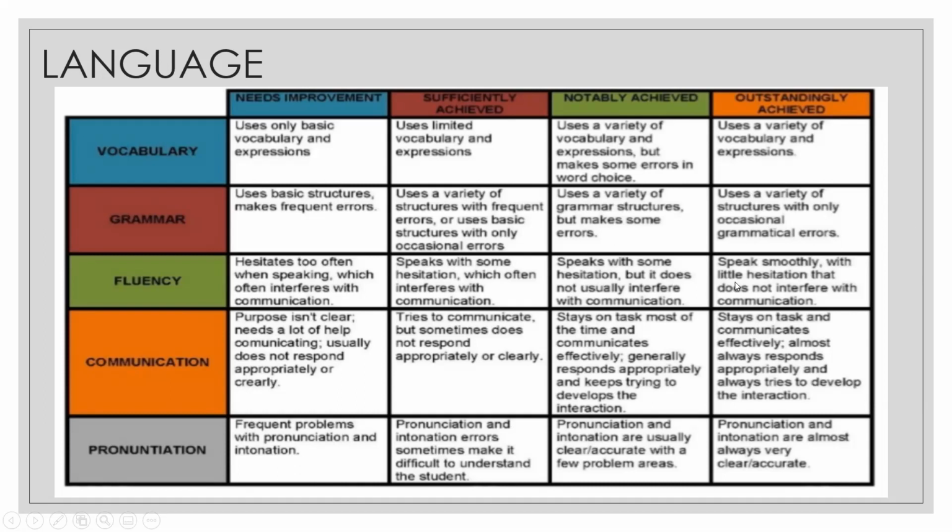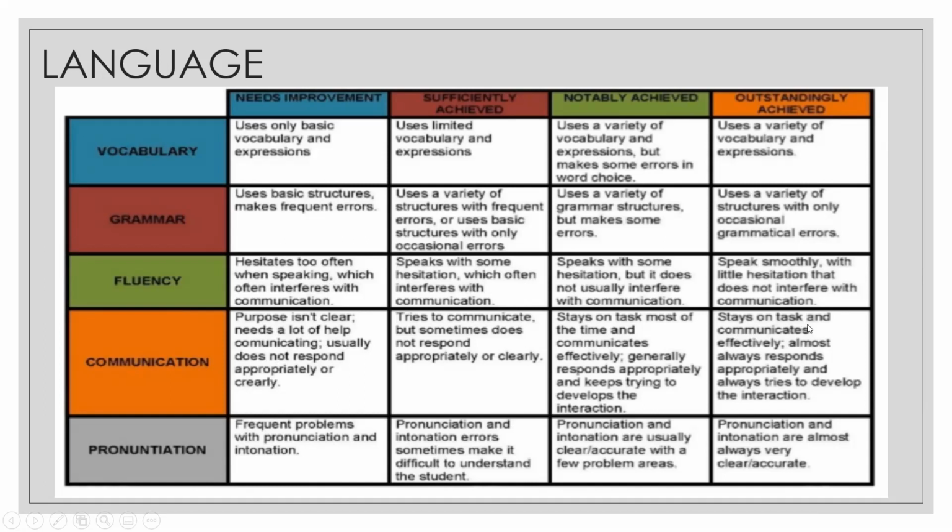For fluency, if you want to give a star, you can say speaks smoothly with little hesitation that does not interfere with the communication. But if you want to give a wish, you can say speaks with some hesitation, but it does not usually interfere with communication, or speaks with some hesitation which often interferes. If a person says these kinds of fillers and makes unnecessary pauses, then you can select from the lower level.